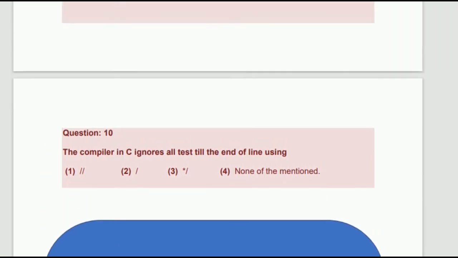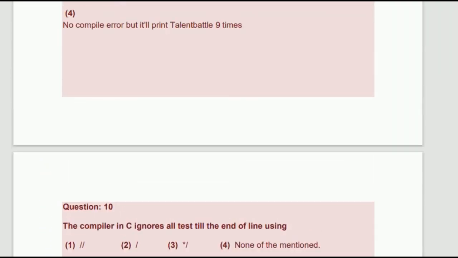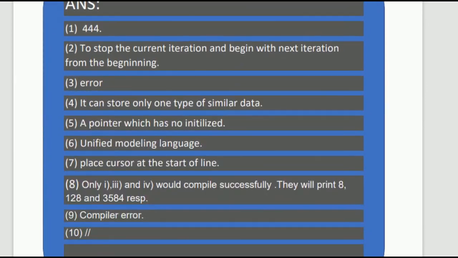Now on the last, the 10th one: the compiler in C ignores all text until the end of line using. If you use this, it means it is a statement you are writing for your own preference, not for the compiler. So this one is correct. So you can get the answer from here. Okay.